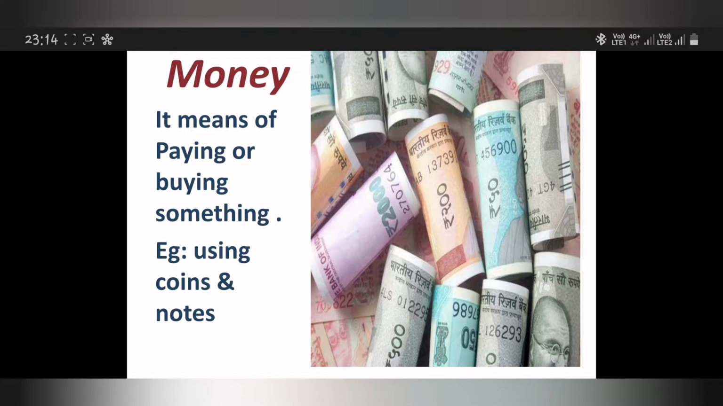We use coins, 5 rupee coins, 1 rupee coin, 2 rupee coins. We have varieties of coins, isn't it? So we use those coins and currency notes to buy something or to pay for something, right?